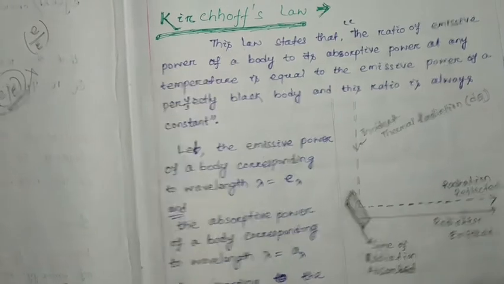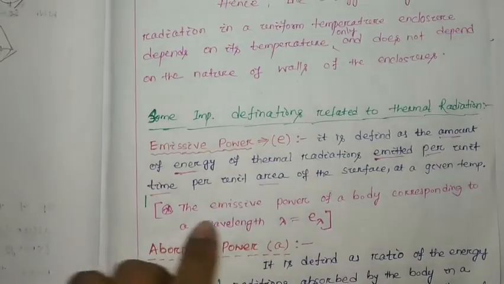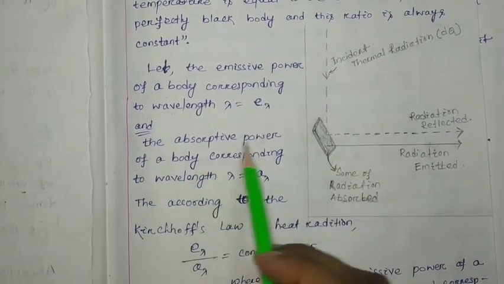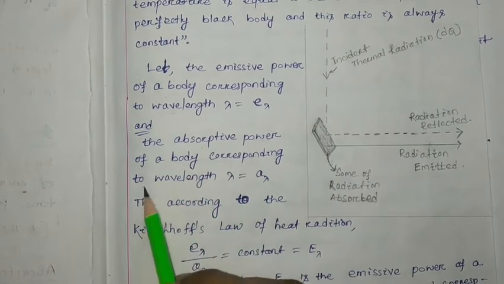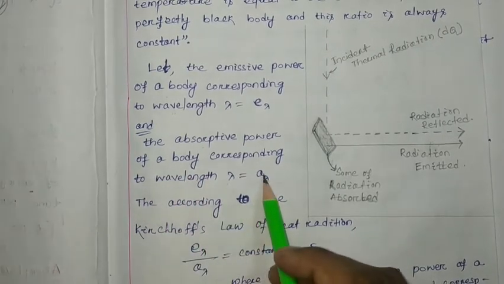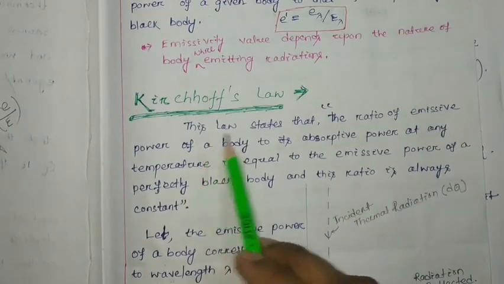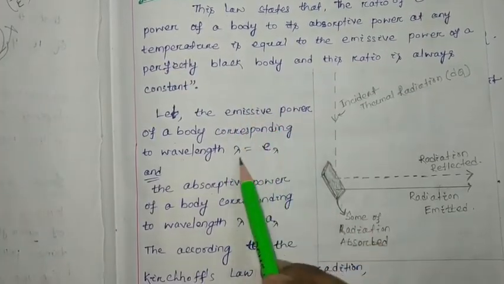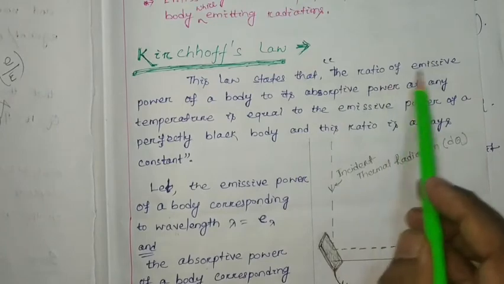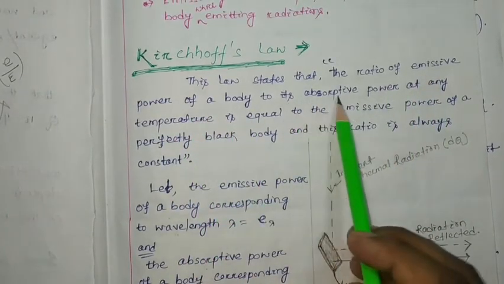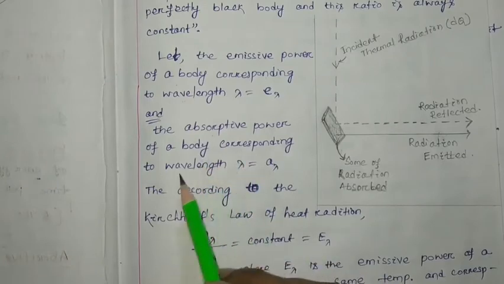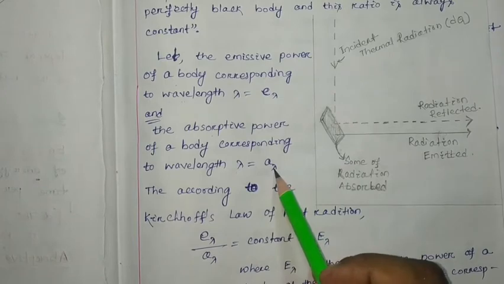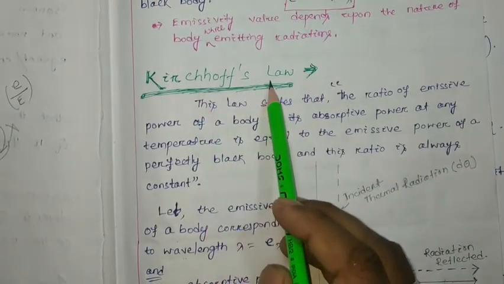Already we have defined emissive power for a particular wavelength as E lambda. The same thing I have written over here. And the absorptive power of a body corresponding to wavelength lambda will be represented by A lambda. According to this law, the ratio between emissive power for a particular wavelength and its absorptive power, A lambda, E lambda by A lambda will be constant according to Kirchhoff's law, which we also have to prove.